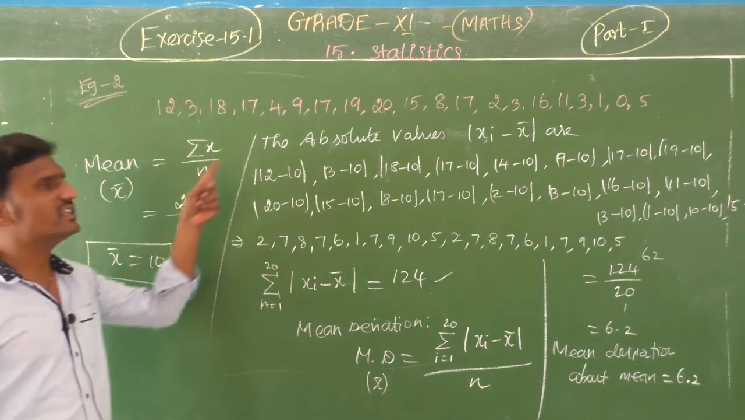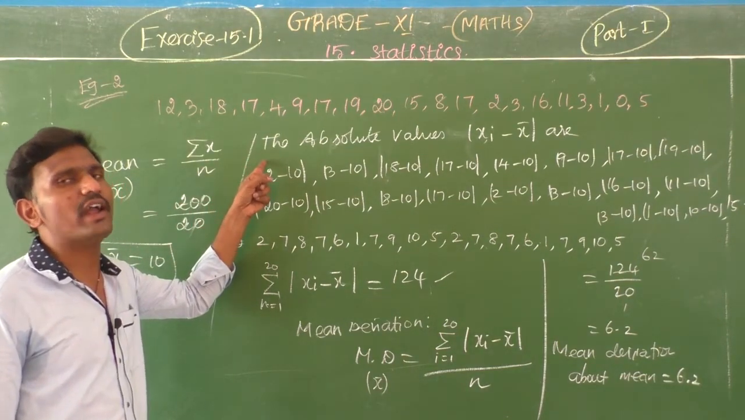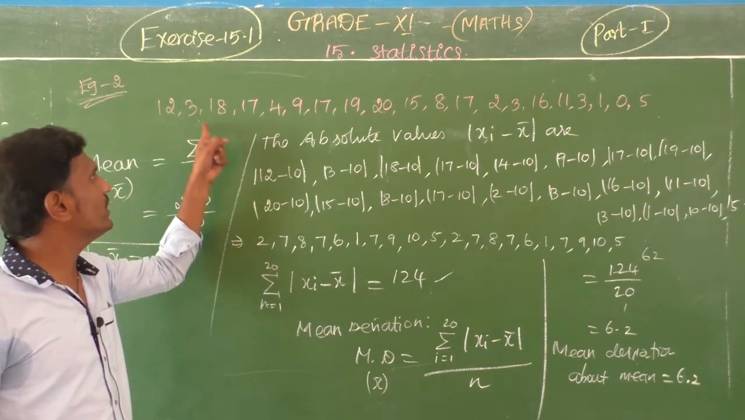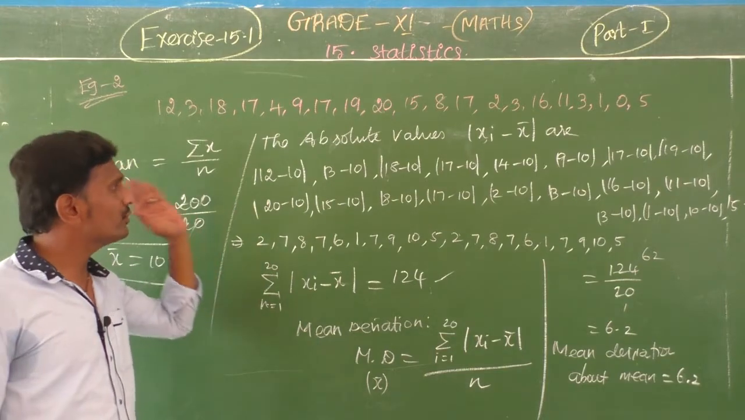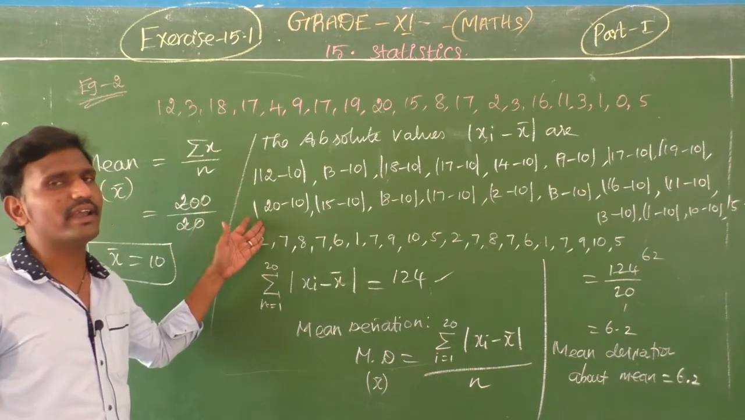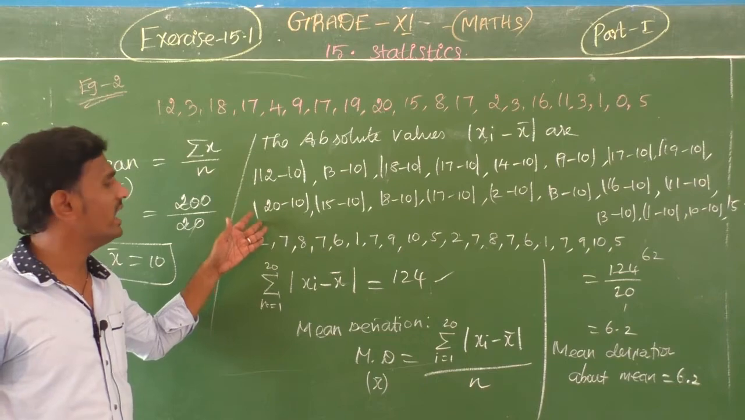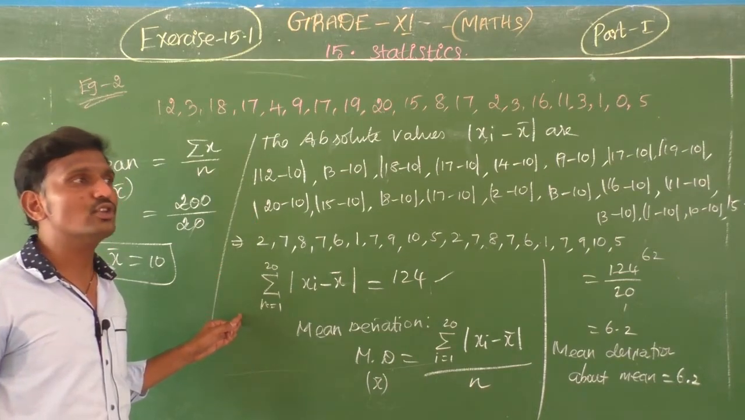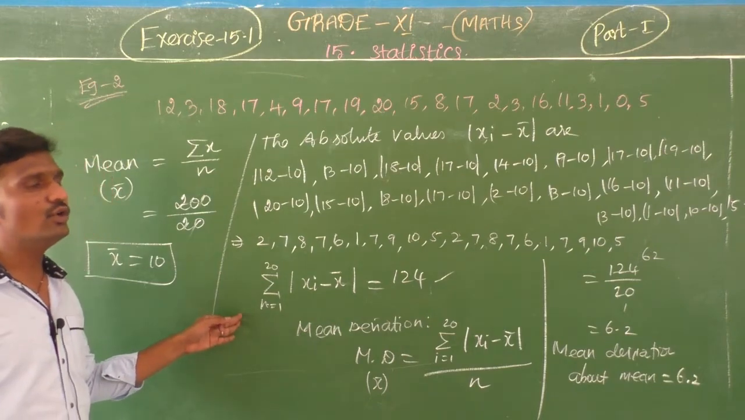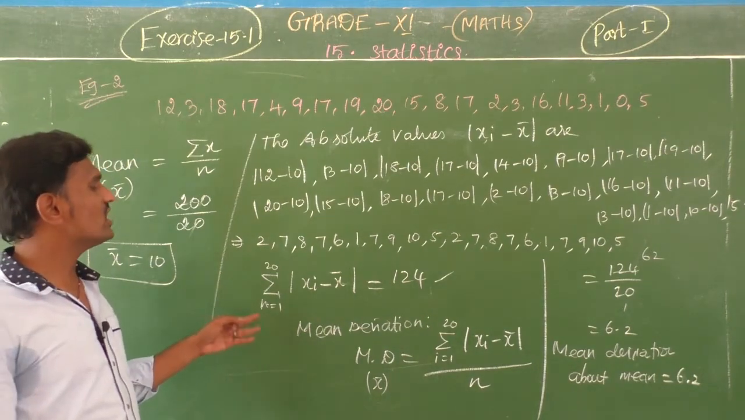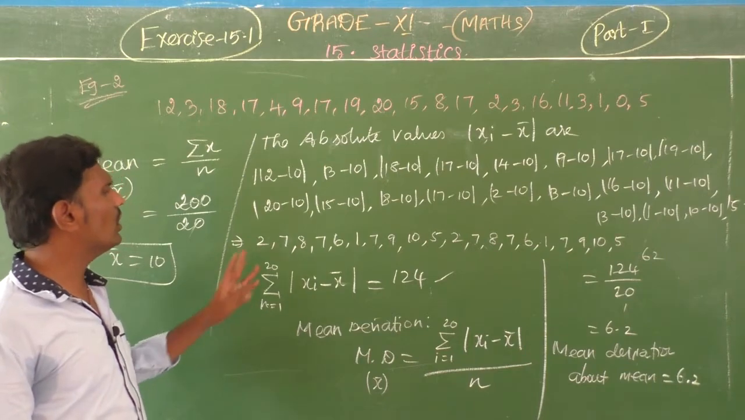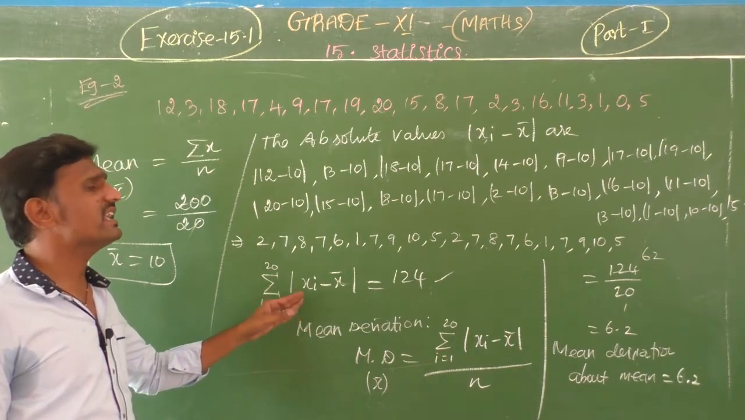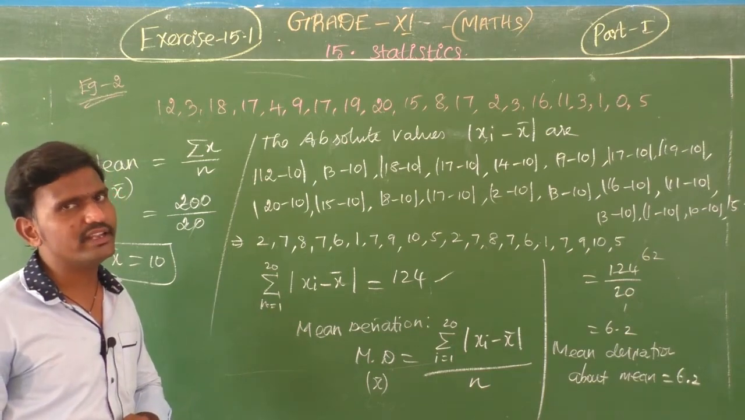And the next step, we want to find the absolute values of each and every observation. Here 20 observations are there, no? So from the 20 observations we should find the absolute values. And then next we want to take the sum of the absolute values, that is summation i equal to 1 to 20 of |xi minus x bar|, which is equal to 124.